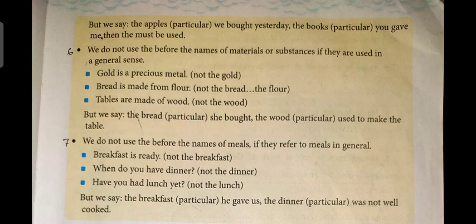Next rule, we do not use the before the name of material or substances if they are used in a general sense. Before any material noun like gold, bread, table, etc., if their sense is general, like gold is a precious metal. Here, gold means all the gold. So we cannot use the before this material noun. Bread is a form of flour. Tables are made of wood.